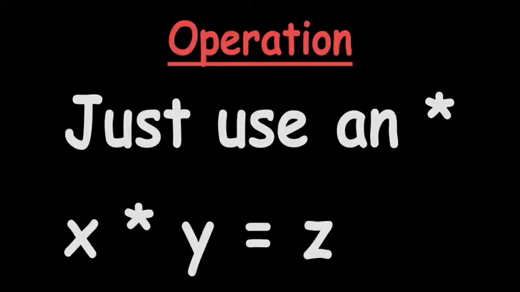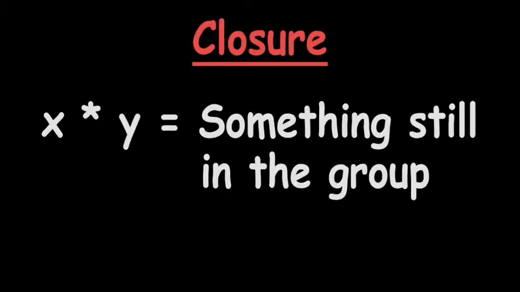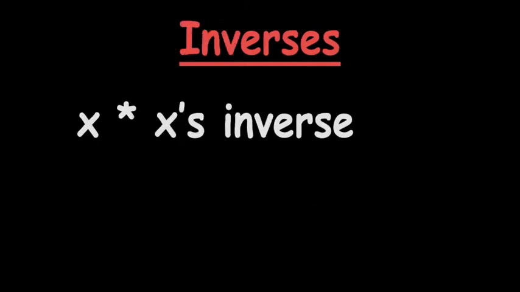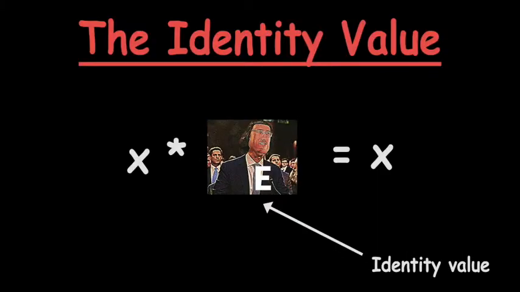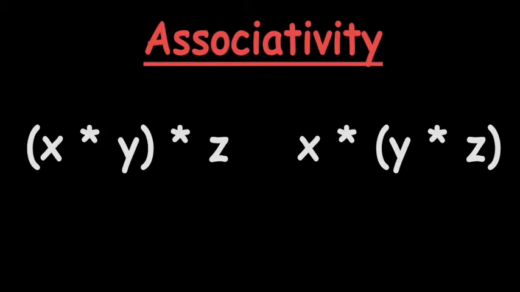When referring to groups in general, we just use an asterisk to represent the operation. The operation you perform must have closure. Closure means that when you perform said operation, you always come out with another element in the group. There also must be an inverse for all values that give a certain value, and we'll call that value E. And if you perform an operation with E, you get the same value again. And finally, there's associativity, which means if you move parentheses, nothing's going to happen.